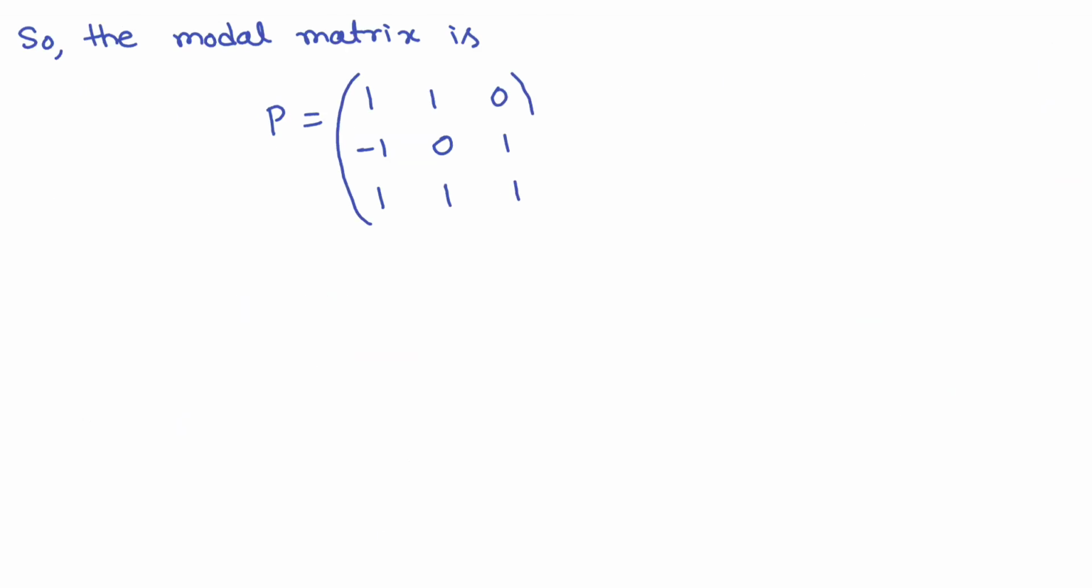This is your modal matrix P, and I have already told you that the matrix P must be non-singular. Determinant of P must not equal 0. You can verify that the determinant of P is non-zero. Now you have to find P inverse. You can use any approach to find P inverse in this problem.